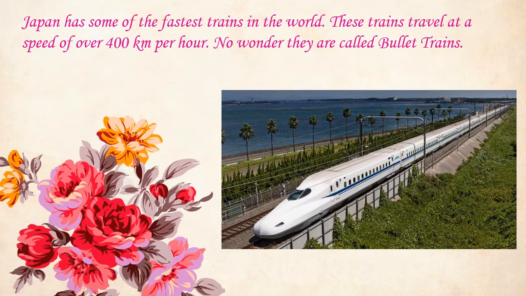Children, in the last video we have learned about bullet trains, right? What did we learn about them? We learned that the bullet trains are the fastest trains. So Japan has some of the fastest trains in the world, and these trains travel at a speed of over 400 kilometers per hour. No wonder they are called as bullet trains.